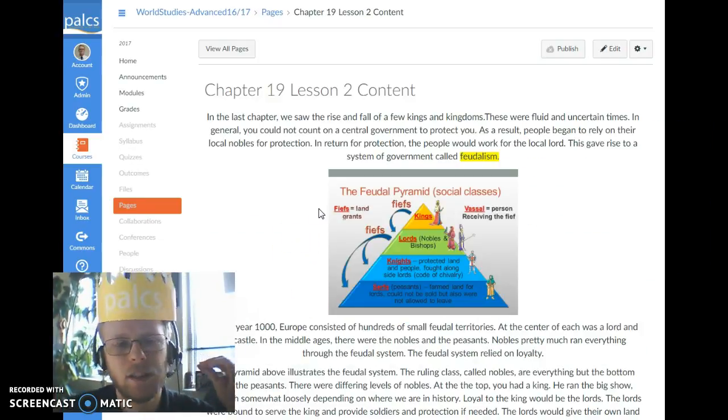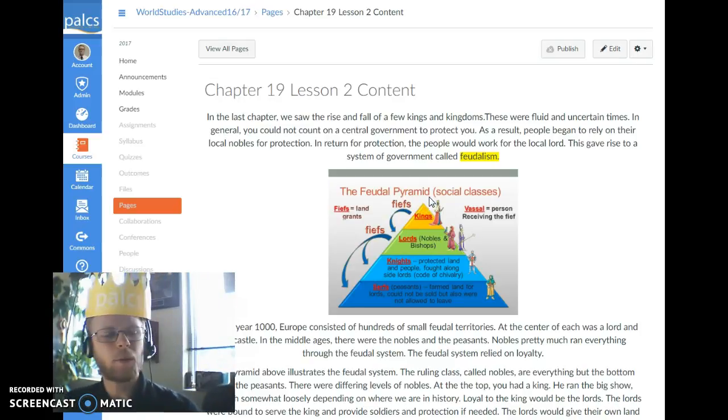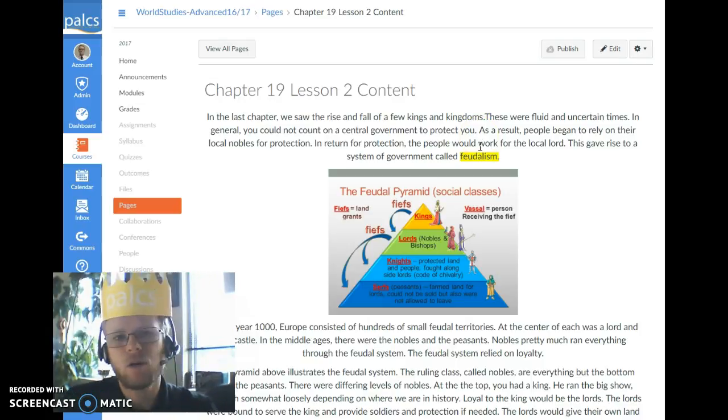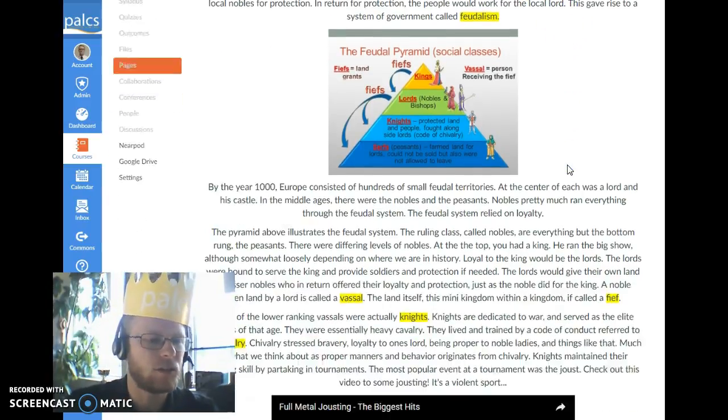So in the last chapter, we talked about the rise and fall of a few kings and kingdoms. We talked about guys like Charles the Hammer Martel, Pepin, Charlemagne, people like that. Basically, these were fluid and uncertain times. In general, you could not count on a central government to protect you. As a result, people began to rely on their local nobles for protection. In return for this protection, the people would work for the local lord. This gave rise to a system of government called feudalism.